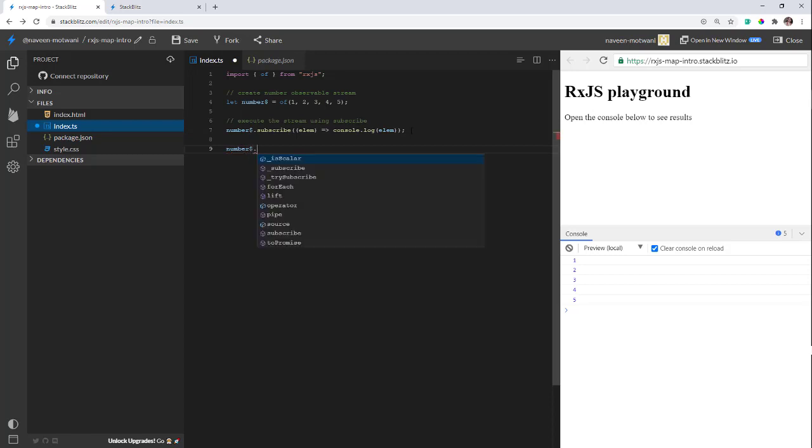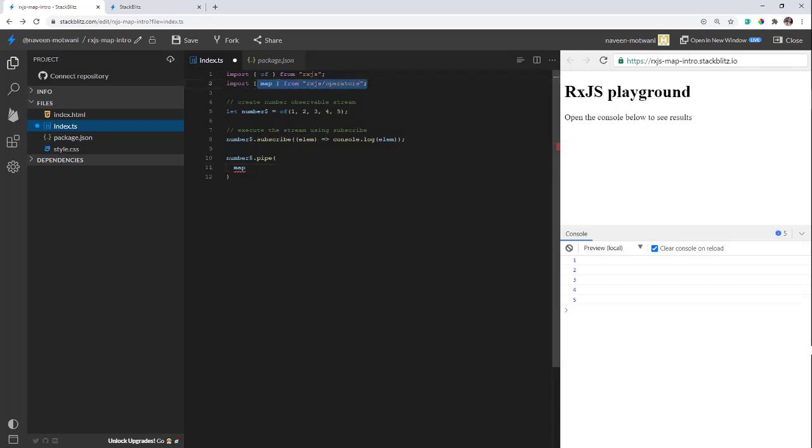The syntax for a pipeable operator is like this: you specify a pipe and say this operator I want to pipe. Now, as we imported the of operator, we also need to import this map operator as well. I'll just auto import it and it does the job for me. One thing to observe is that the of operator comes from RxJS, but the pipeable operator comes from the rxjs/operators module. Generally, all the operators we use come from the operators module.